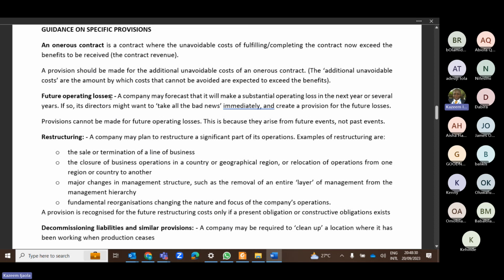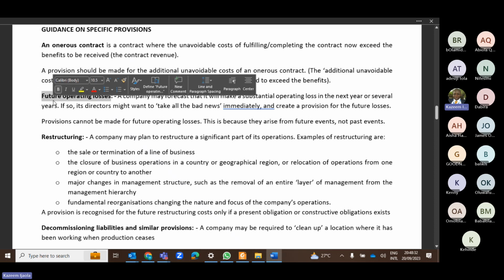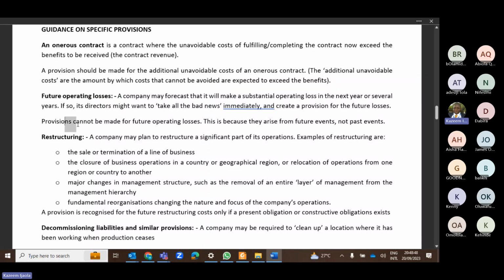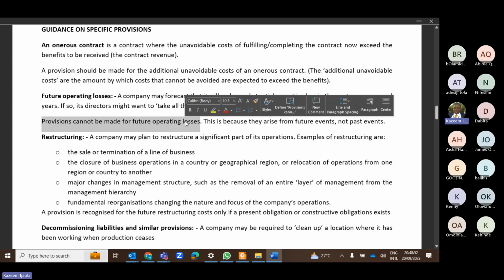Now, the next one is future operating loss. If some company at the beginning of the year expects that this year they cannot make profits, this year is going to be a loss, the question is, can they now make provision for the anticipated future loss? The answer is no. You cannot make provisions for future loss, because they are from future events and not a past event.